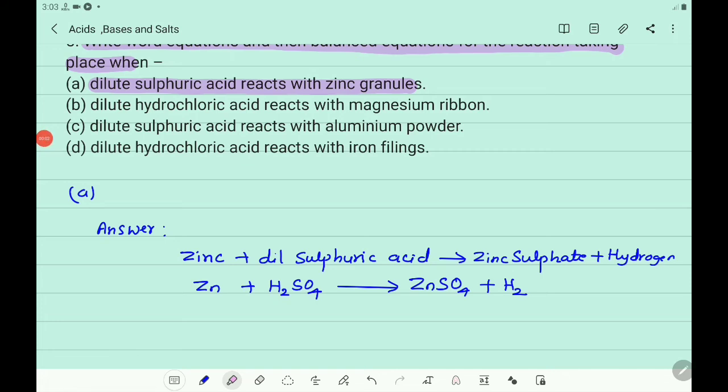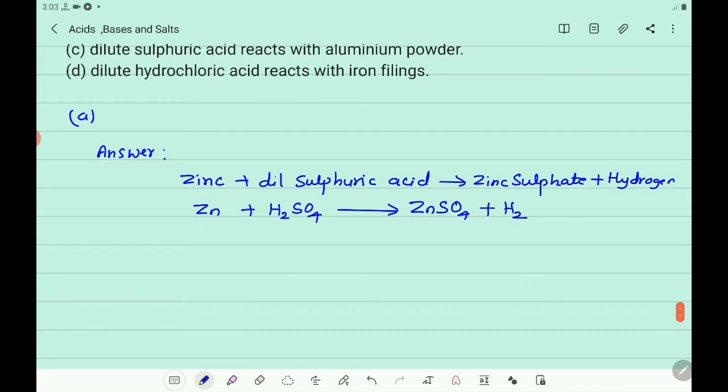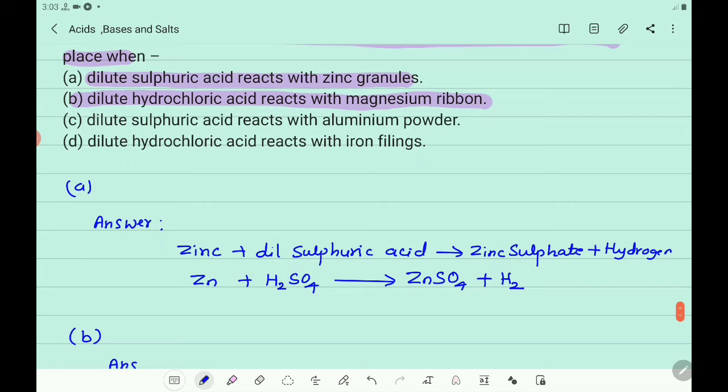Then the second reaction, dilute hydrochloric acid reacts with magnesium ribbon. You take that and write the word equation and balanced equation. B, answer you write. Here dilute hydrochloric acid reacts with magnesium ribbon.